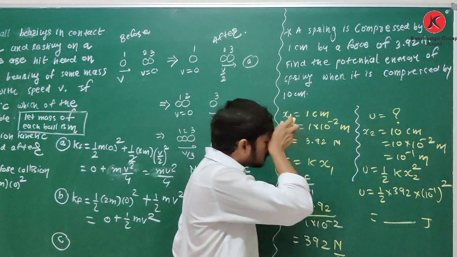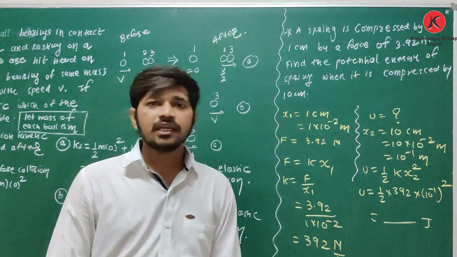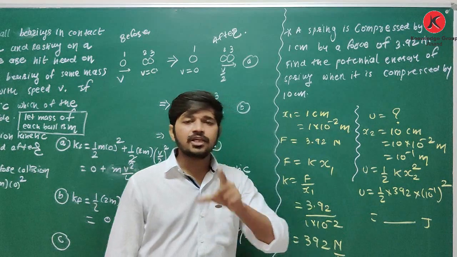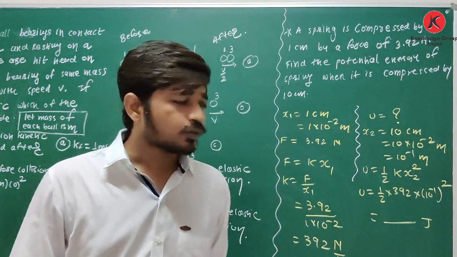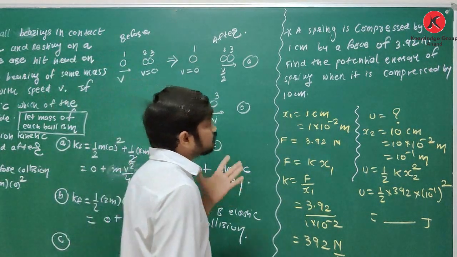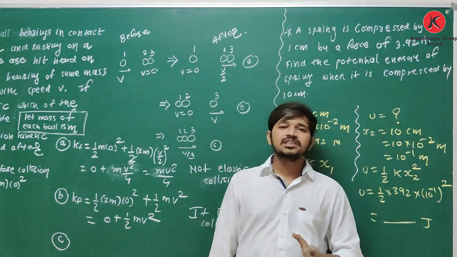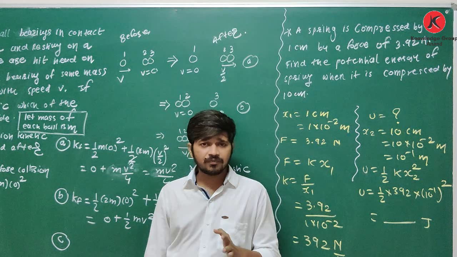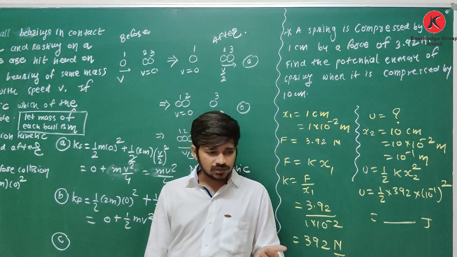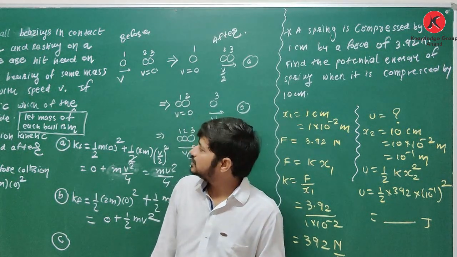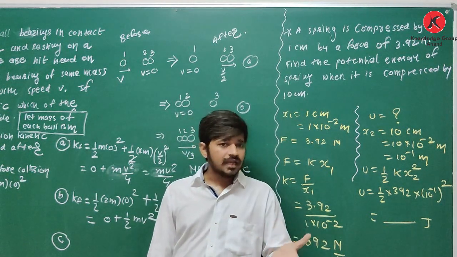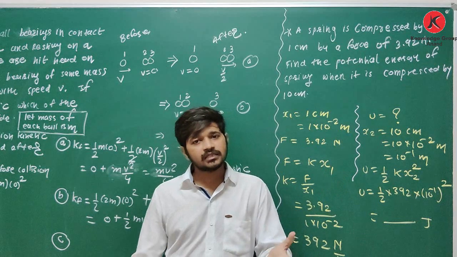Whatever answer you get, you have to write it in the comment box. Clear about this? So yes, it is one question which is based on potential energy stored in a spring. Clear about this? So yes, students, with this, chapter number 6, that is work, energy and power, is over. And with this, the sum for today, this is it.